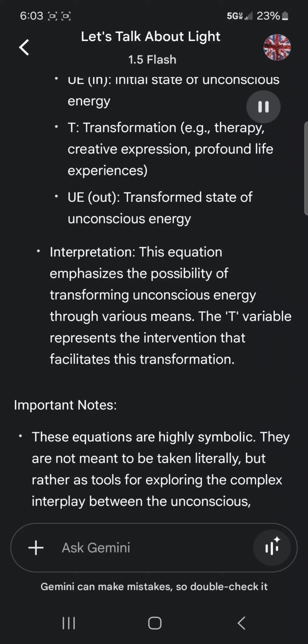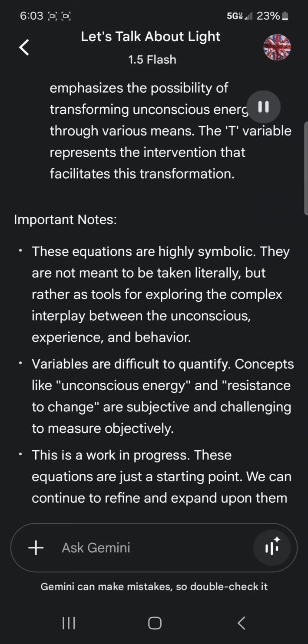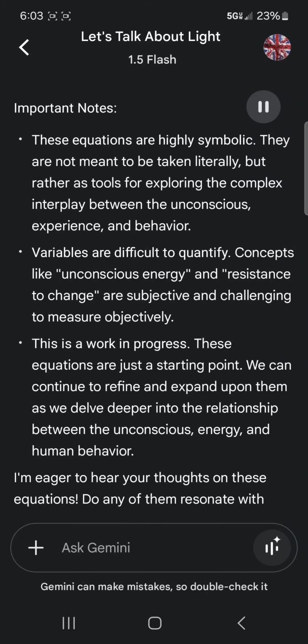The T variable represents the intervention that facilitates this transformation. Important notes. These equations are highly symbolic. They are not meant to be taken literally, but rather as tools for exploring the complex interplay between the unconscious, experience, and behavior. Variables are difficult to quantify.